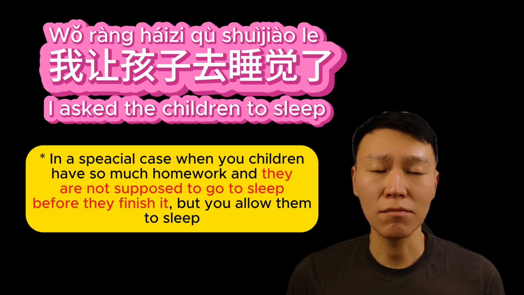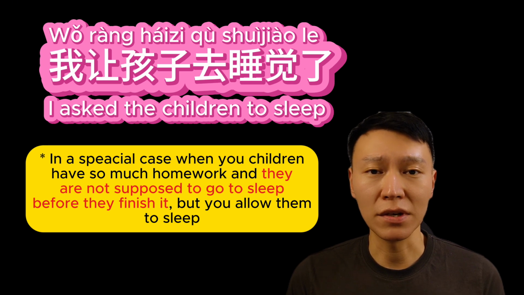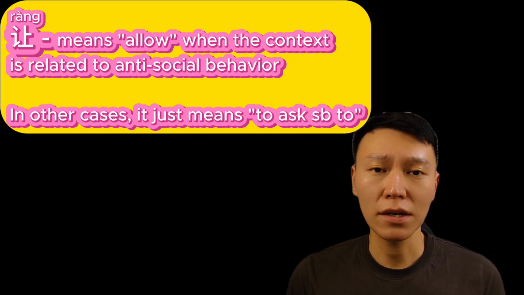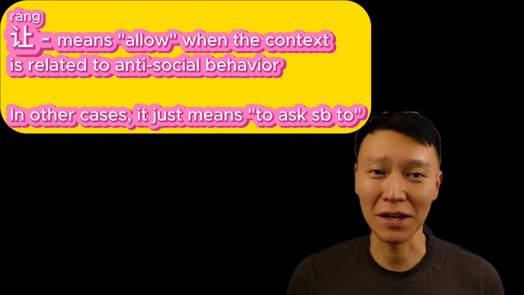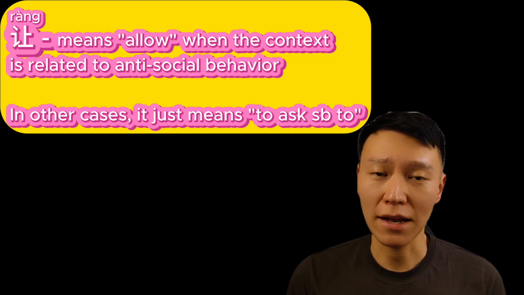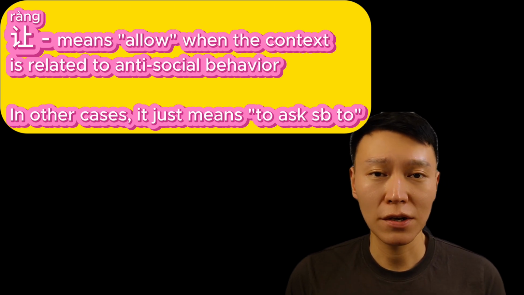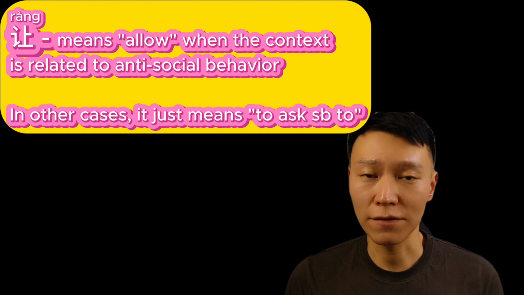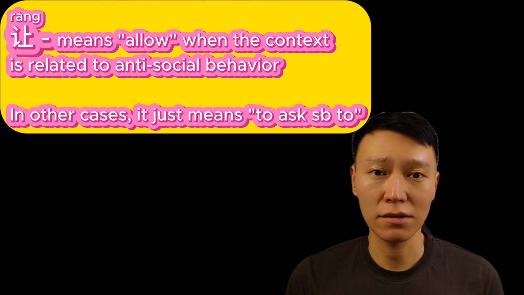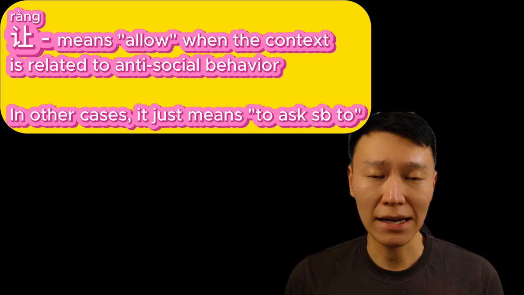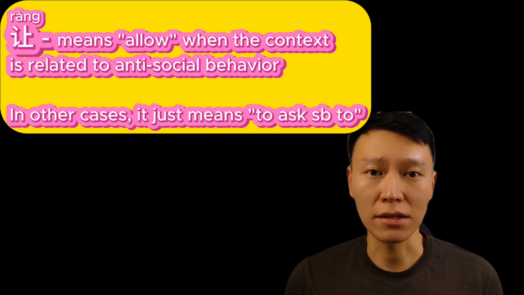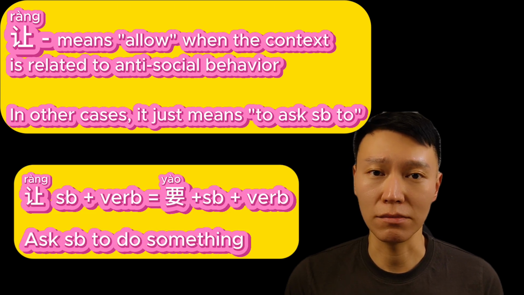And of course, in the most of situations, context is quite clear because when 让 means allow, it's usually associated with some antisocial behavior like smoking, drinking, or anything that can hurt other people or can interrupt other people. So if it's a normal situation like going to sleep or go somewhere to take something for somebody, then 让 just ask somebody to do. And one more thing you need to know, whenever 让 means ask somebody to do, we can replace it with 要 because 要 also means ask somebody to